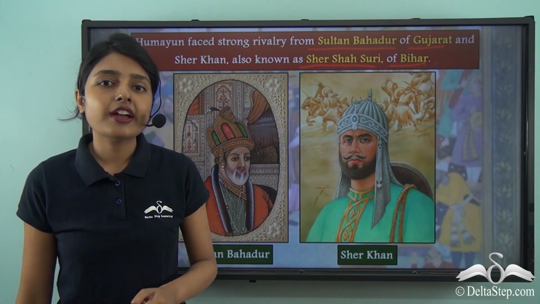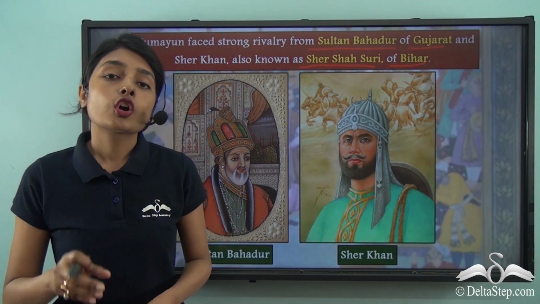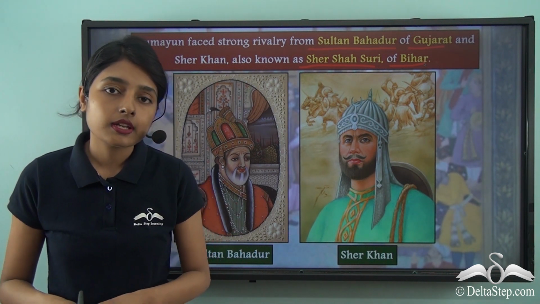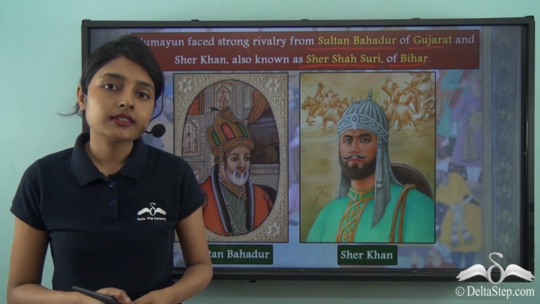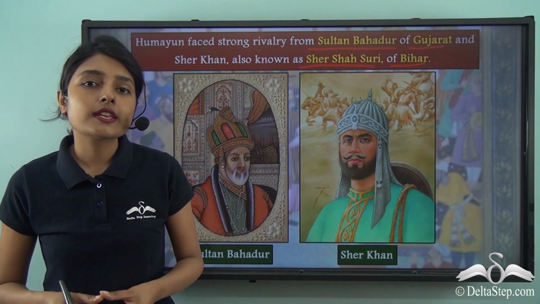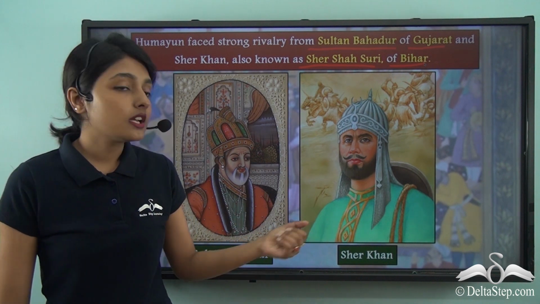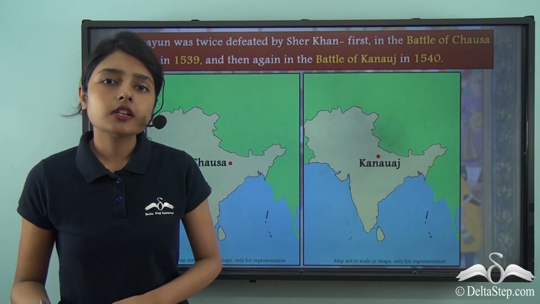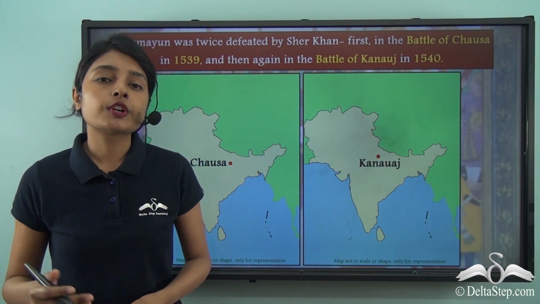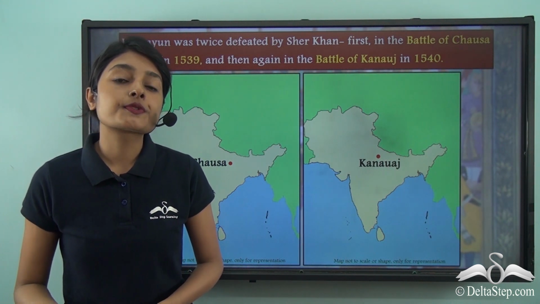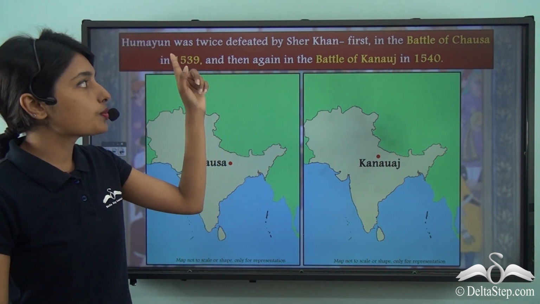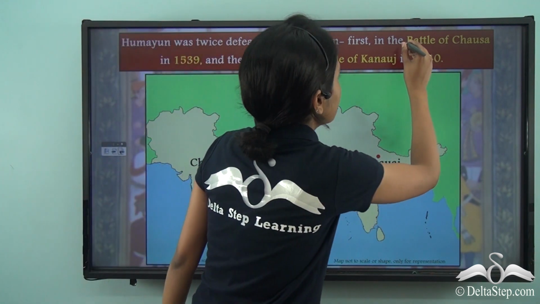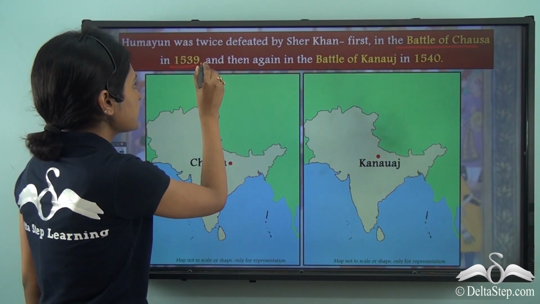Sher Shah Suri in fact had his plans of conquering Agra, which was the capital of the Mughal Empire. And so it is for this reason that Humayun was always fearing an attack from Sher Shah Suri. Now over the years, Humayun's troops were met with Sher Shah's troops twice, and Humayun was twice defeated by Sher Shah. First in the Battle of Chausa in 1539.